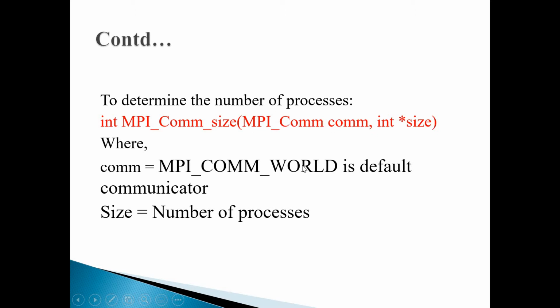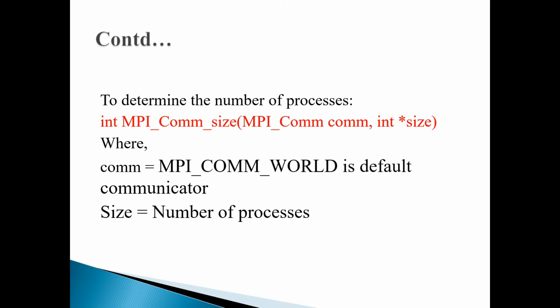So now you are with MPI, that is a multi-processing environment. This communicator variable is related to the communication domain. Here we are using the default communicator, that is MPI_COMM_WORLD. In this communication domain, we are allowing all the processes to communicate with each other without any restriction.